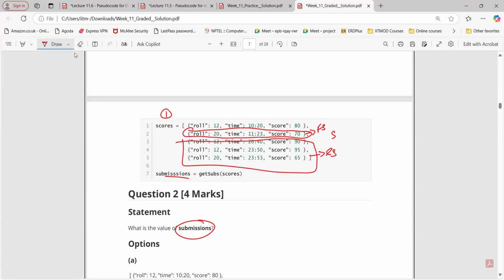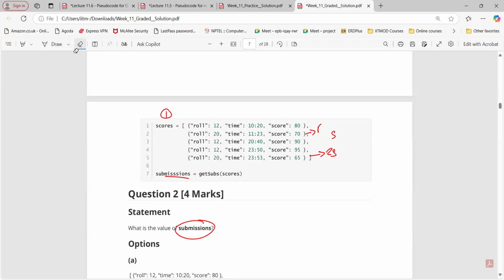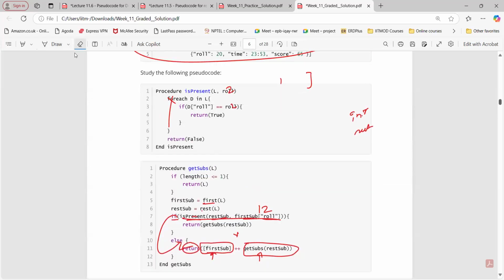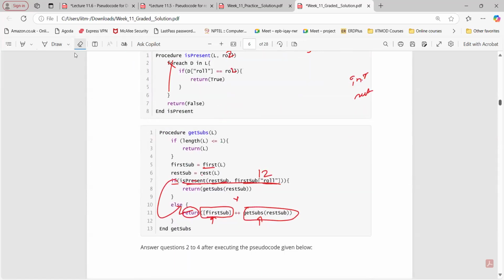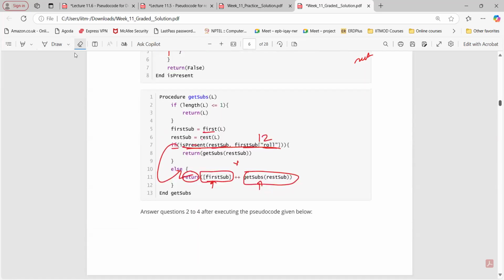Okay, 20 is already present, right? Yes, sir. That's why. And if 20 is not present here, then the output will be different. Okay, sir. So, any other doubt? Anyone? Very good question. So you need to see both the procedures and recursion as well.